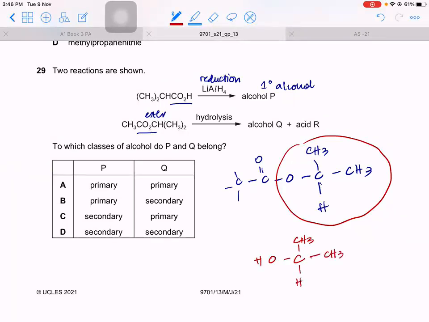And which type of alcohol is this? Secondary. So this is a secondary alcohol. The answer therefore is P is primary, Q is secondary, B.